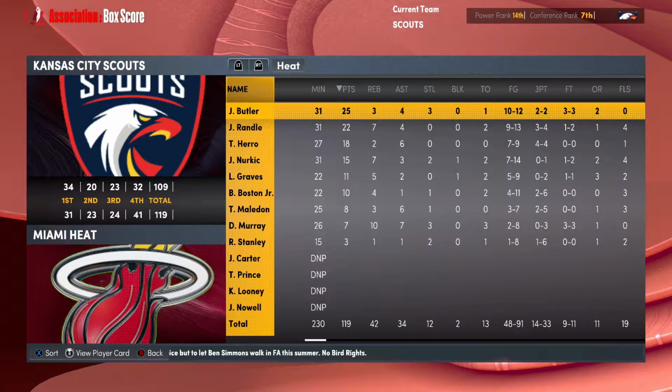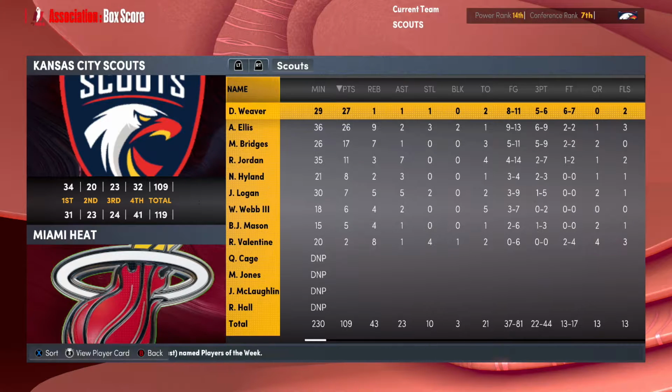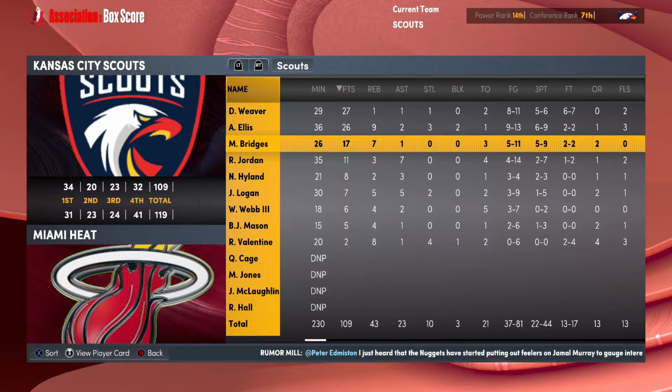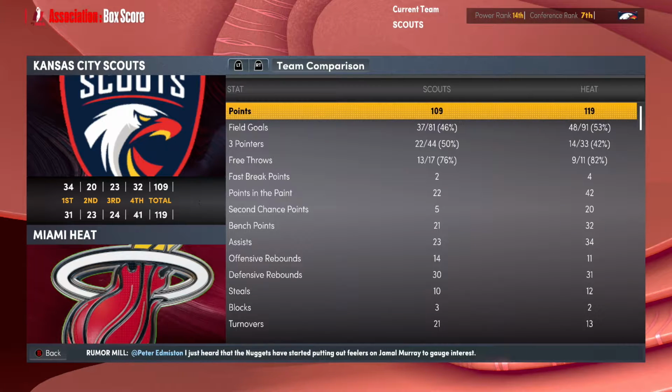119 to 109 is your final score. 25 for Butler. We saw his only 2 3-pointers of the game. Randall, 22 points. Weaver, 27. We saw him score like once or twice, maybe. 26 for Ellis. Saw none of that. 17 for Bridges. Jordan, 11 points. 4 for 14, though. Putrid stat line.